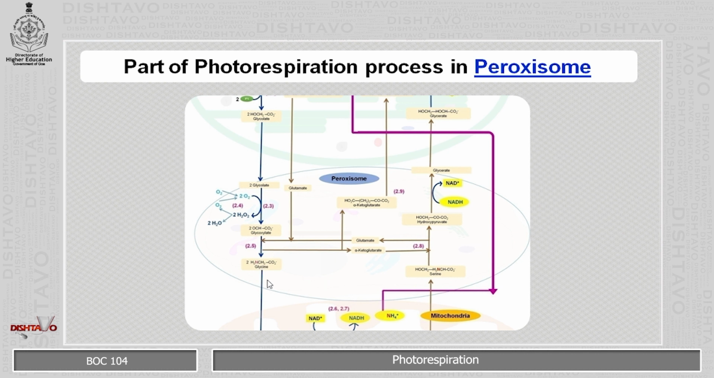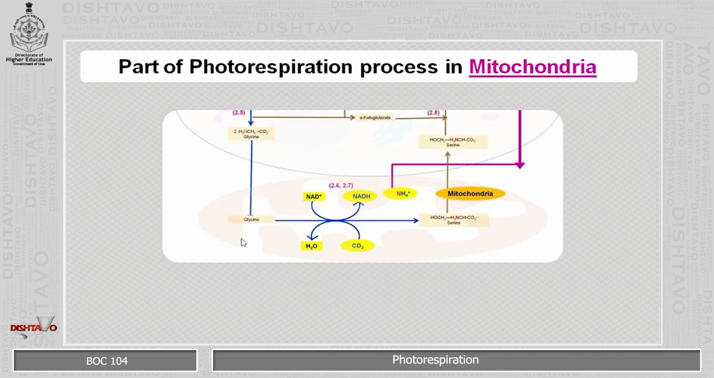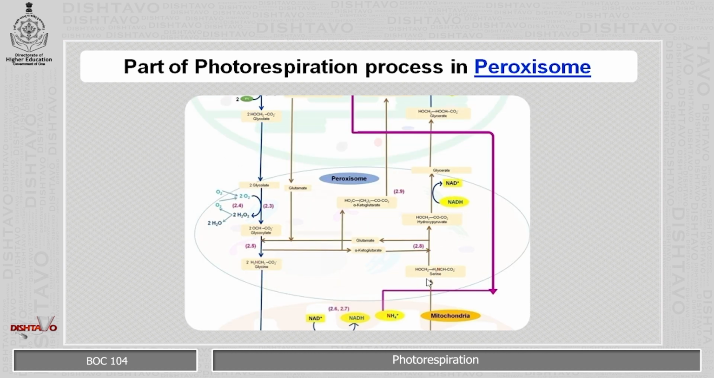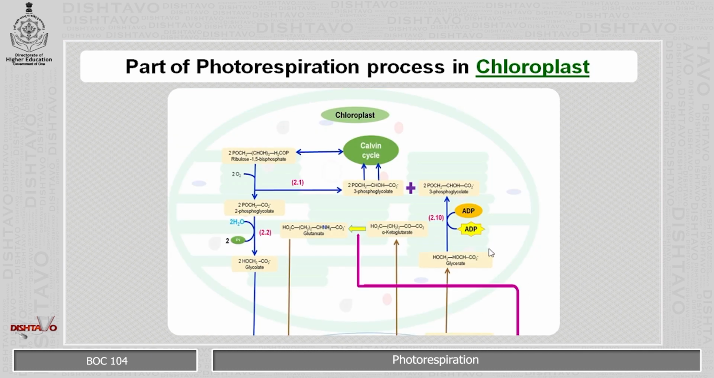This glycine is transferred into the mitochondria. Glycine is converted to the serine in the mitochondria, and the converted serine is shifted back into the peroxisome. From the serine, hydroxypyruvate is formed, which is in turn converted into the glycerate, and glycerate is sent back to the chloroplast, and then it is converted into the 3-phosphoglycerate, which is utilized for the Calvin cycle. And while doing the conversion of glycerate to the 3-phosphoglycerate, ATP is consumed, and this is the cost that photorespiration has to pay. So it is an inefficient or wasteful method.